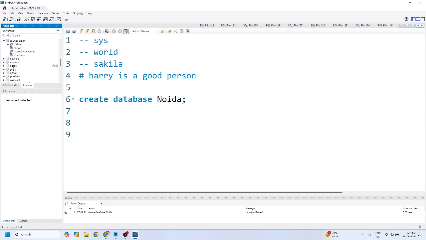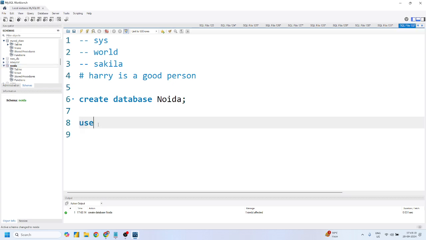Now, you can simply double click on it to select this database, or Pradeep sir, you can do one more thing, which is use this database. Which database do I want to use, Mohit? I want to use Noida. I can simply write use Noida, right? Any doubt related to this? No, sir.